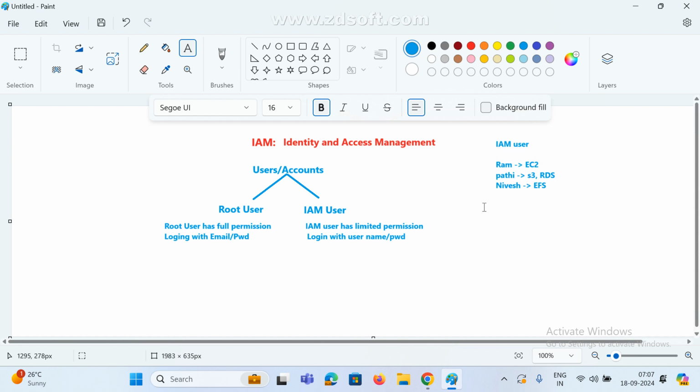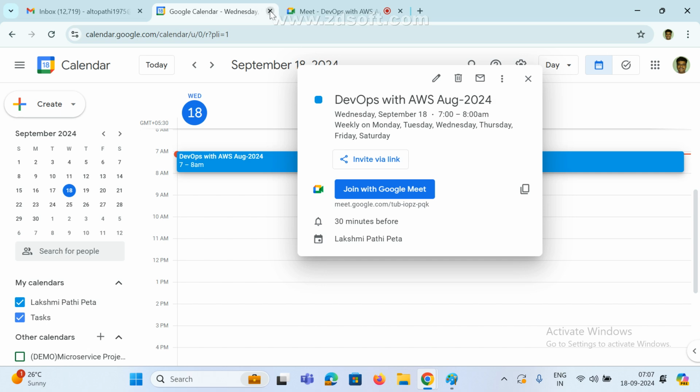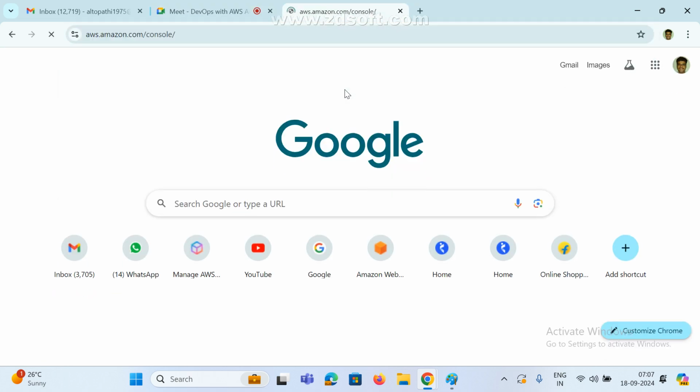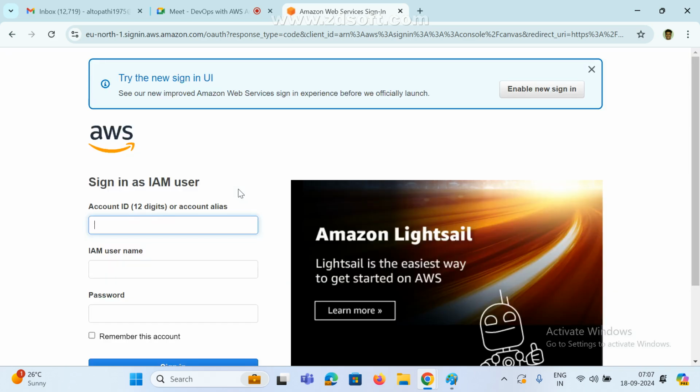Clear? So based on user role, if you want to provide some access, we go for IAM users. That's it. I hope we got some idea, right? Now come to here. Yesterday we already created users, and also how to create a group, and how to give which AWS resource we want to provide.